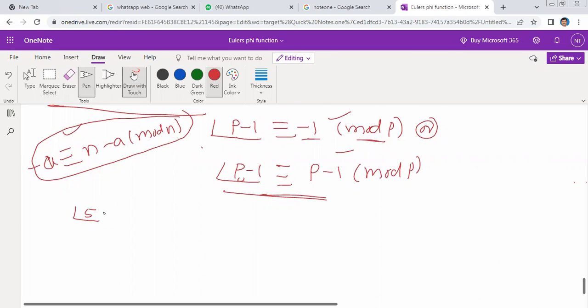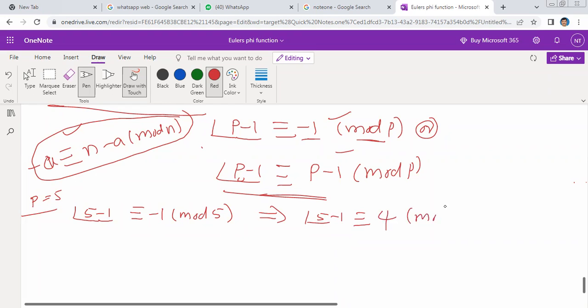For example, I am taking 5 minus 1 factorial. P is equal to 5. Then 5 minus 1 factorial is congruent to minus 1 modulo 5, which is also congruent to 5 minus 1, that is 4. Correct?